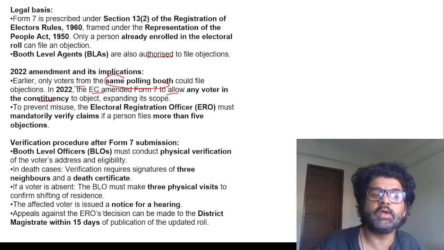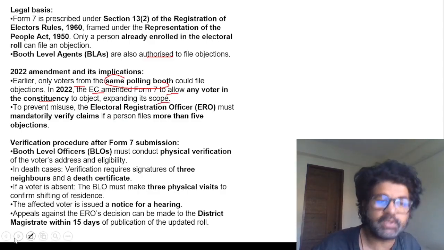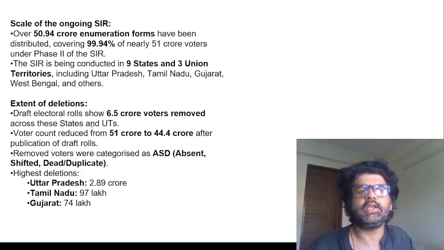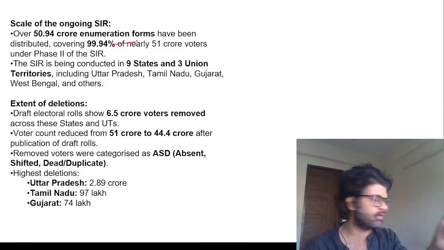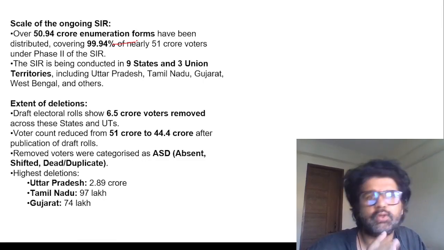If your name is removed, you can file an appeal against EROs and all these people to the district magistrate. ERO is Electoral Registration Officer. You don't have to do a PhD. Basic understanding: what is Form 7, who can file against it. Enumeration forms are these verification forms which are going on during SIR, where they are verifying names to be deleted, to be added, etc.